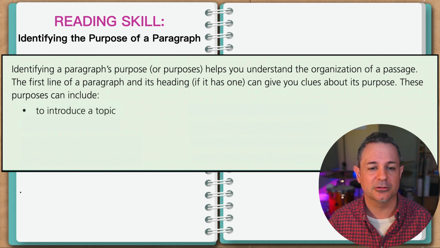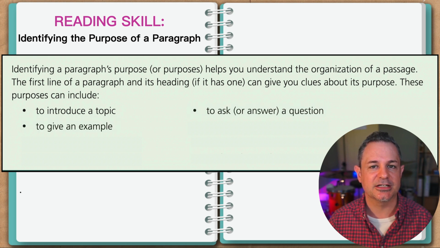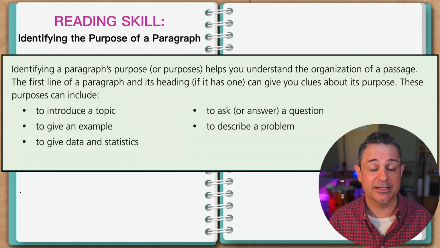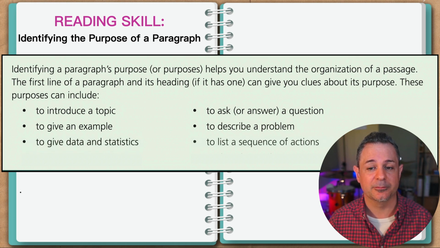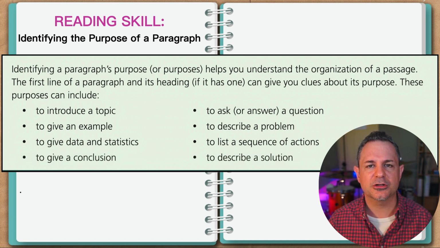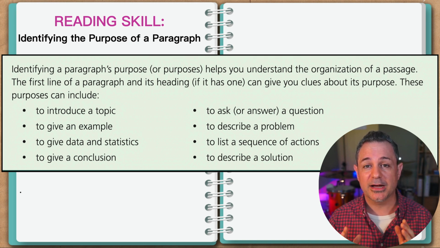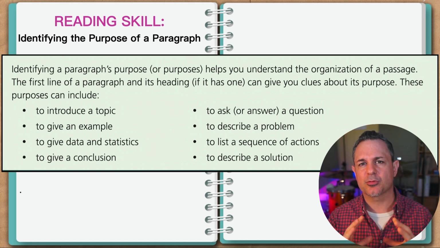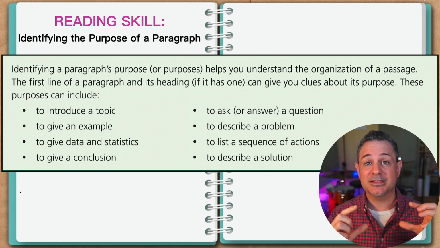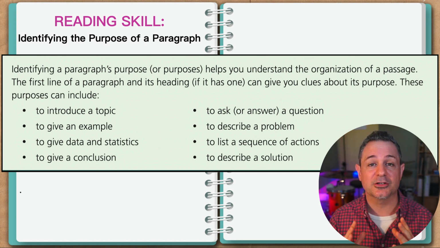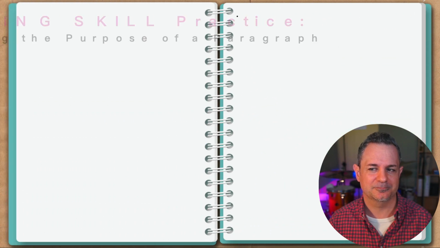These purposes can include to introduce a topic, to ask or answer a question, to give an example, to describe a problem, to give data and statistics, that means information, to list a sequence of actions, to give a conclusion, or to describe a solution. So remember, the author's purpose for writing a book, passage, or article is a broad general purpose, but every single paragraph that makes up what the author has written has its own purpose as well. Let's practice and you'll see what I mean.